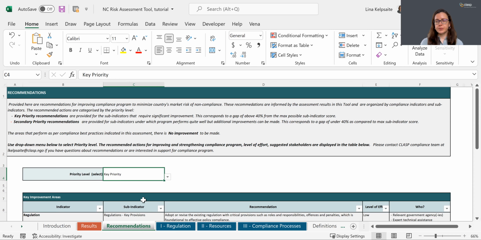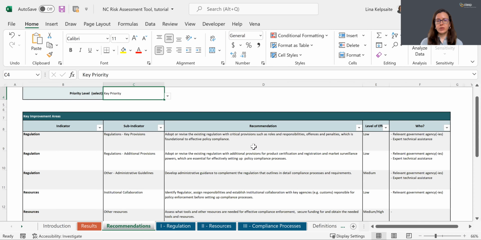Recommendations include the proposed action, level of effort, and stakeholders who can support the implementation of this recommendation. If you are seeking more detailed recommendations, please contact CLASP or refer to CLASP's compliance resources on the CLASP website.